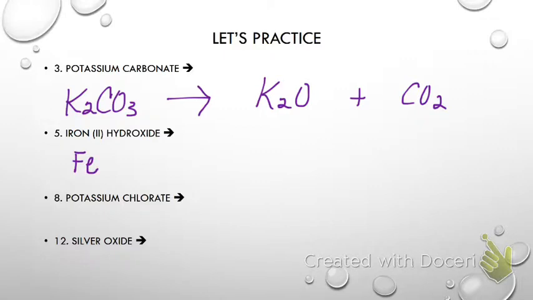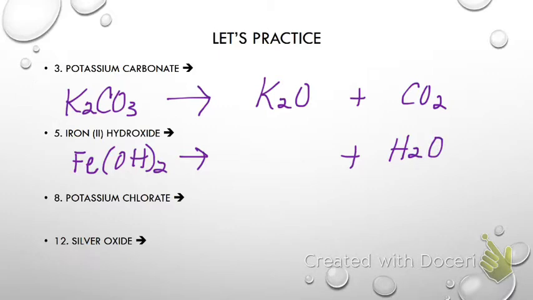Okay. Iron 2 hydroxide. Fe(OH)2. And what does it say about a metallic hydroxide? What does it break down into? Metal oxide and water. So go ahead and throw water out here because we know that's coming. And how do I write iron 2 oxide? FeO. All right. Do I need to do anything to balance that? Nope.